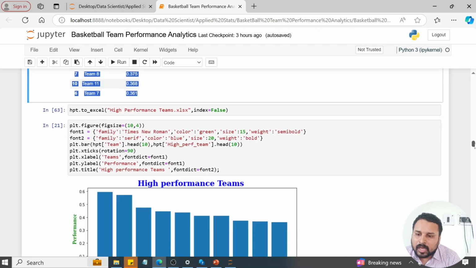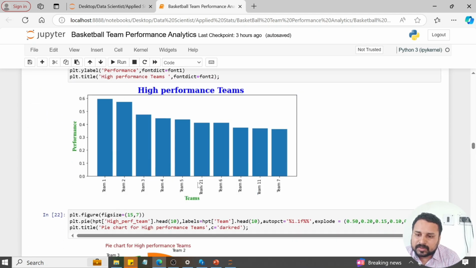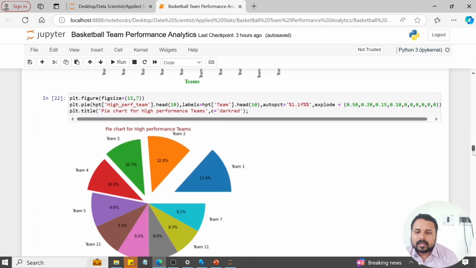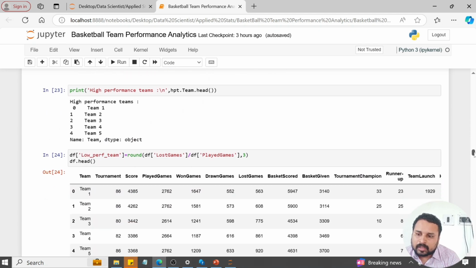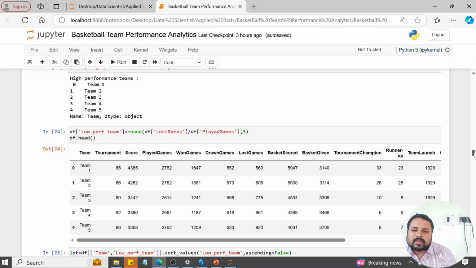And after that, I plotted a graph of the highest performance teams, and then a detailed pie chart. You see, team 1 is the highest performing team, followed by team 2, team 3, and team 4. Then I want to know the top 5 performance teams. These are they.